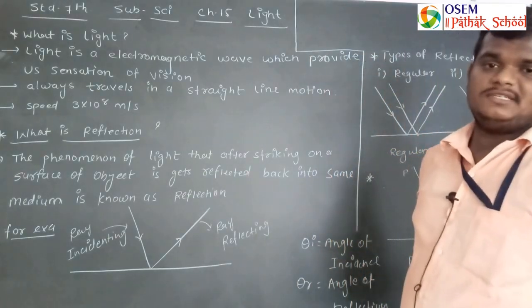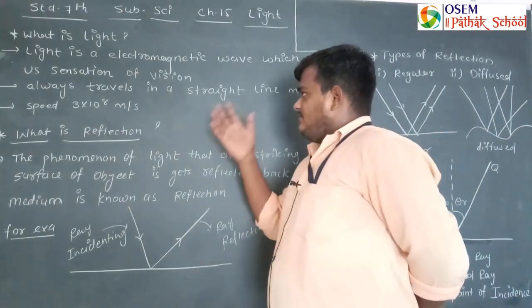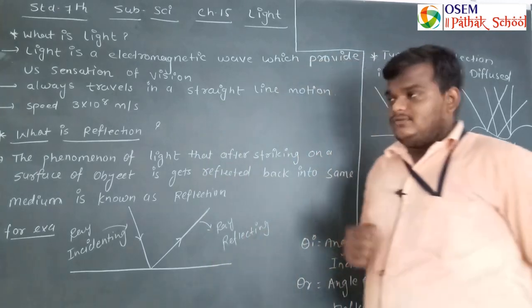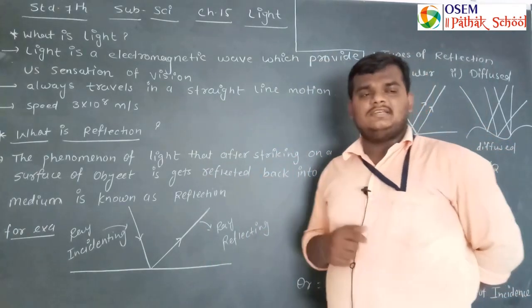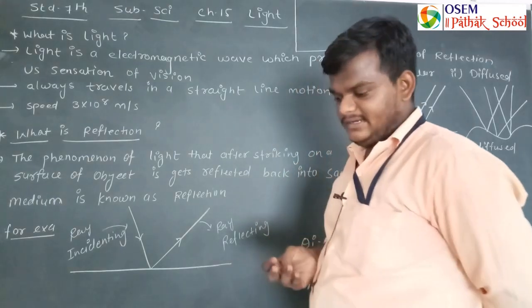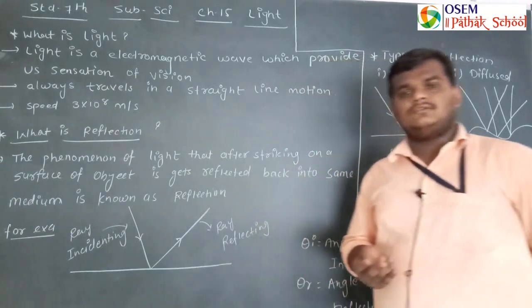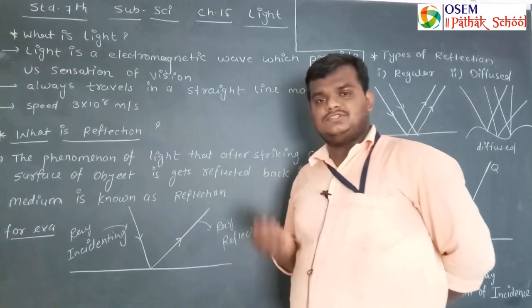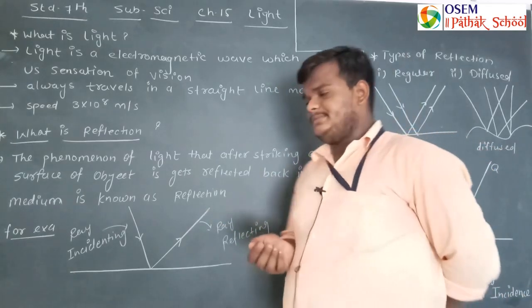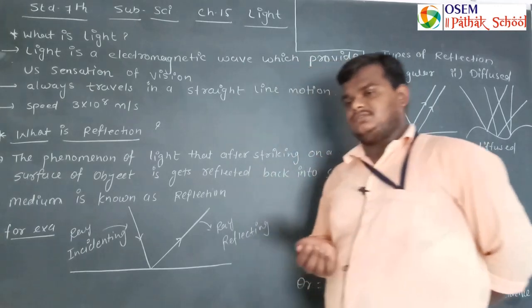In your physics portion, a few chapters are given. Light is one of the chapters from your syllabus, along with magnetic effect, electrical effect of current, sources of energy, and natural resources. These are the chapters of your physics portion.